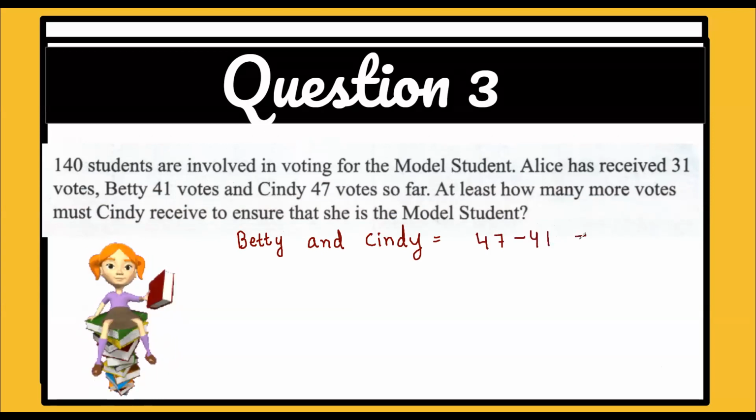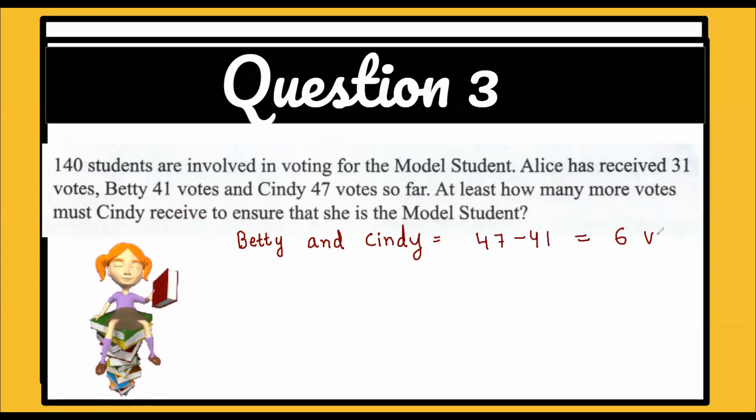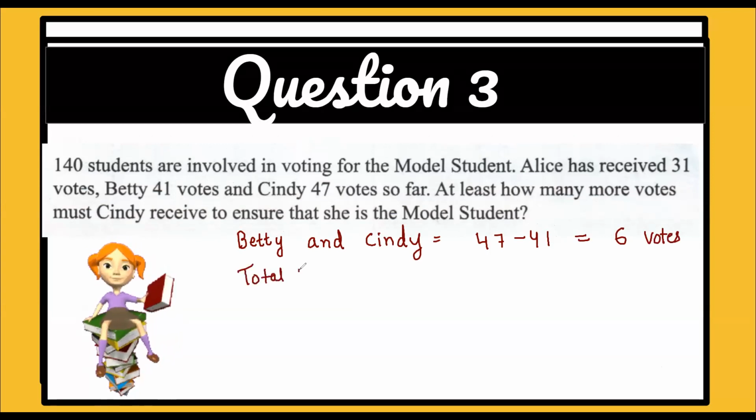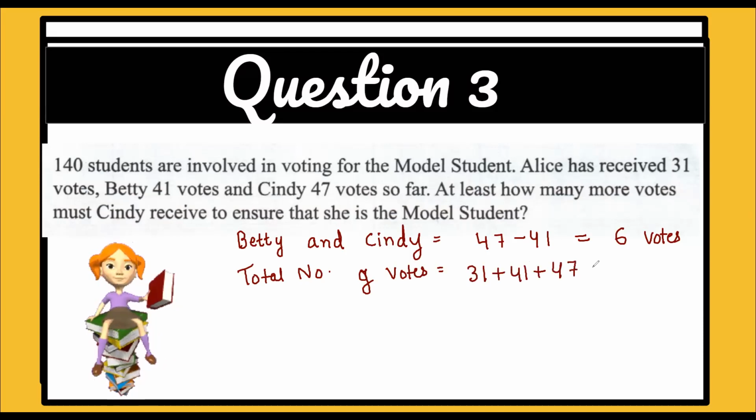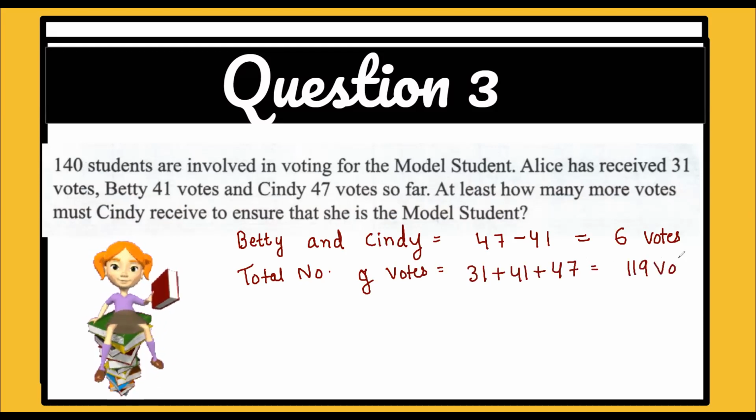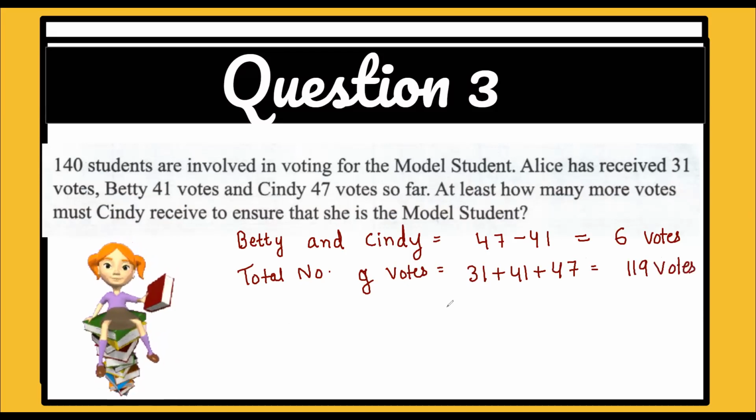47 minus 41, that is 6. So 6 votes. Now, how much is the total number of votes? Total number of votes is how much? 31 plus 41 plus 47. So that is how much? 119 votes. This is the total number of votes.